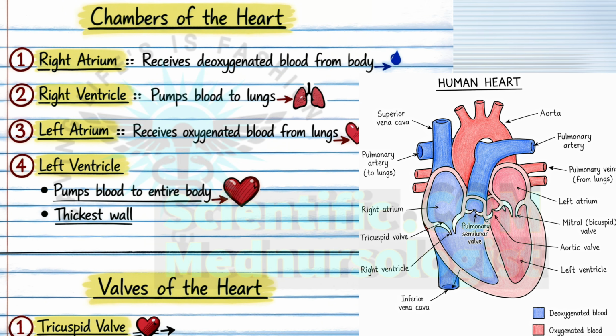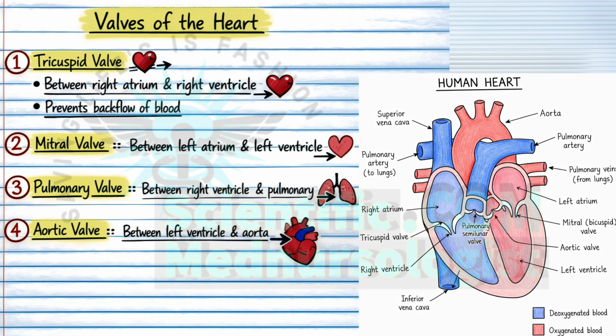At the same time, while blood is filling the right atrium, the oxygenated blood from the lungs is also coming into the left atrium through the pulmonary veins. Then the oxygenated blood is sent to the left ventricle through the mitral valve, where the left ventricle contracts and pumps oxygenated blood to the whole body via the aorta through the aortic valve. So these 4 valves are present in the heart.